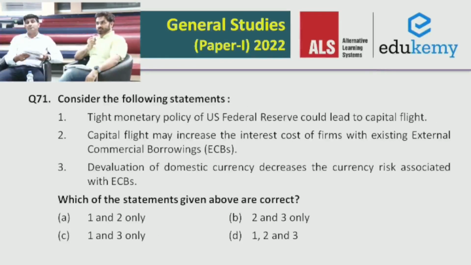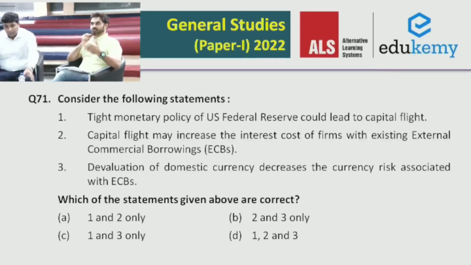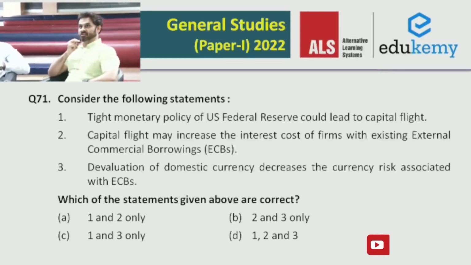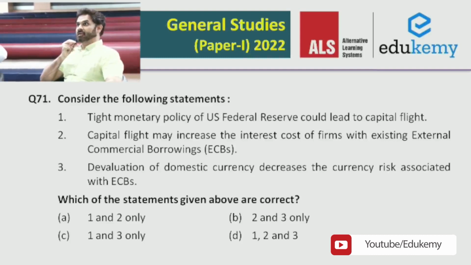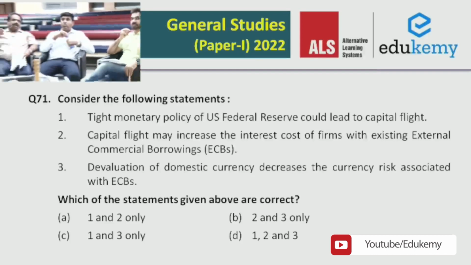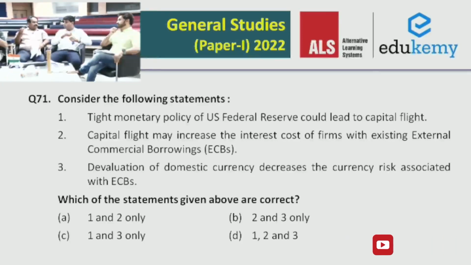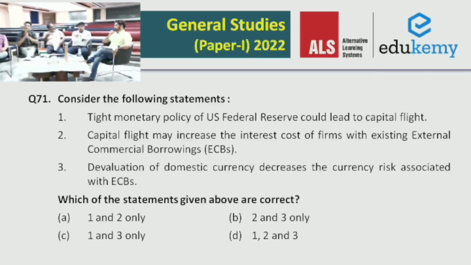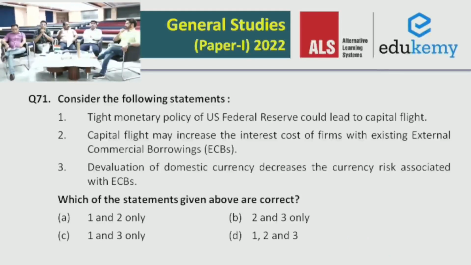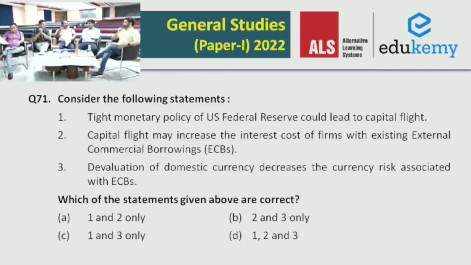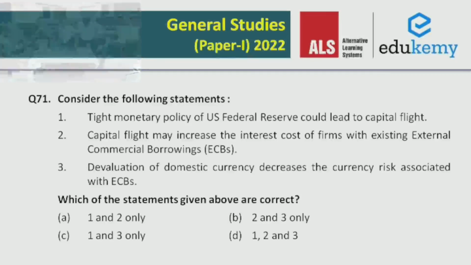So tight monetary policy is something where the government is trying to suppress expenditure, so the growth will get affected. And because of that, obviously, it will not be a good scenario for capital to sustain. There will be flight of capital. In fact, in this case, if there is a tight monetary policy in the US, it means they will increase the interest rates, and from countries like India, capital will fly out. Okay, the capital flight will be there. Yes.